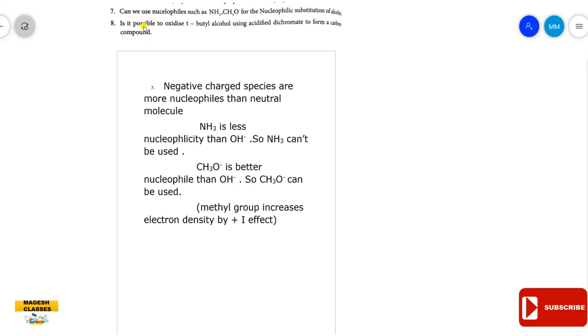Question number 7: the negatively charged species are more nucleophilic than neutral molecules. So ammonia is neutral and it is less nucleophilic than OH minus, which is a negative species. So ammonia cannot be used as a nucleophile in the nucleophilic substitution of alcohols. The CH3O minus is a better nucleophile than OH minus. This is because the methyl group releases electron density towards oxygen. Methyl group increases the electron density, a plus I group. So CH3O minus can be used in nucleophilic substitution.